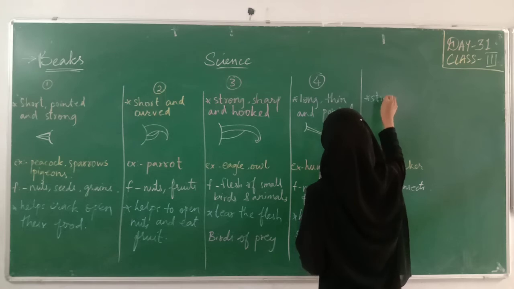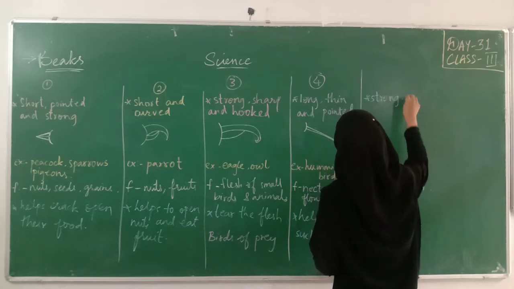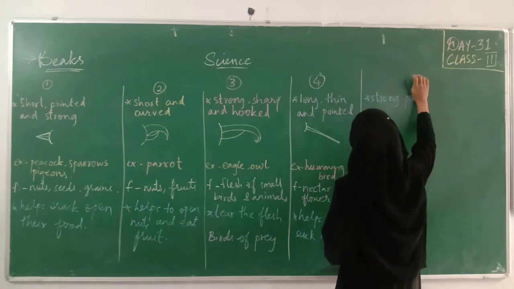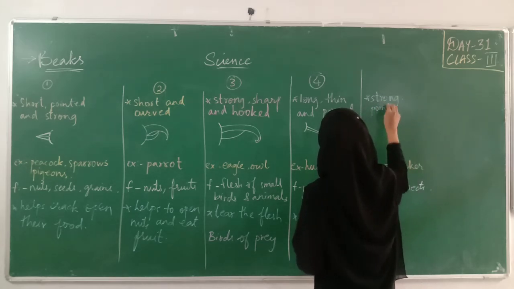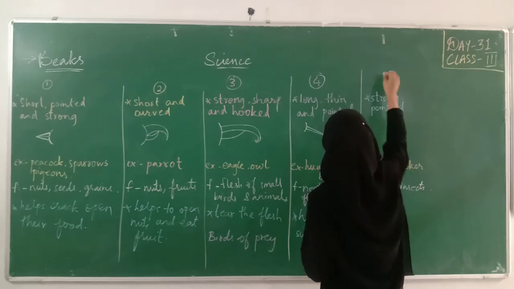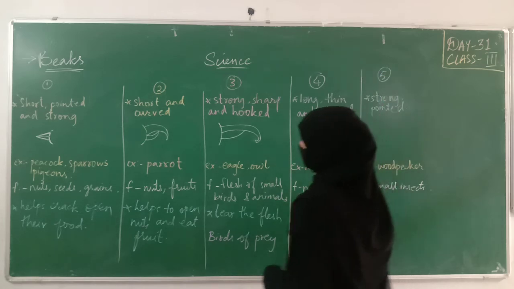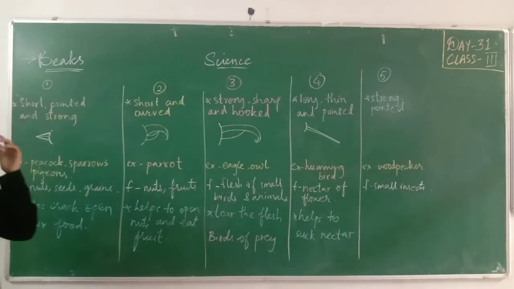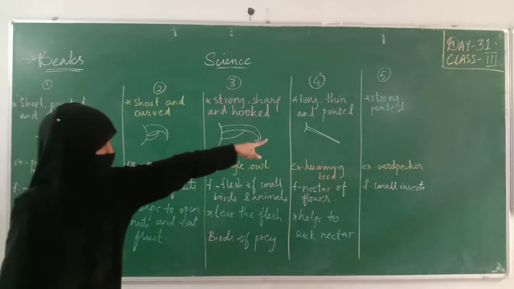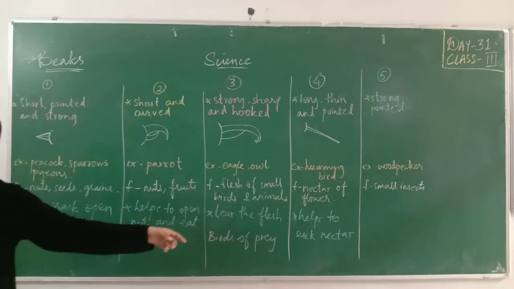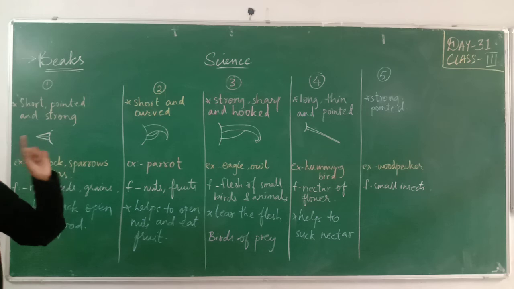Only two characteristics, I'll write down. This is the fifth type. Here you see why I stopped for a while. The first kind of beak is strong and pointed. Here it is strong and pointed, but it is not too long, and not too short also. Here the woodpecker is eating small insects.